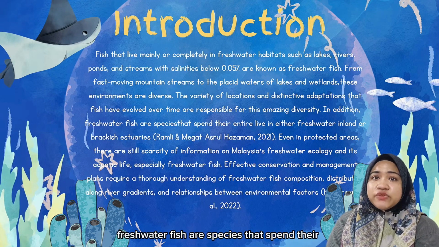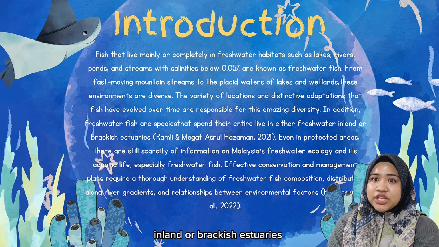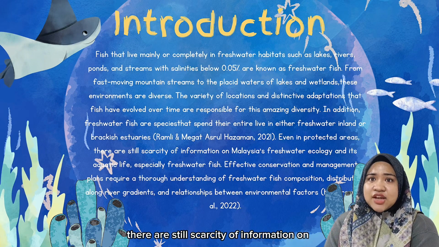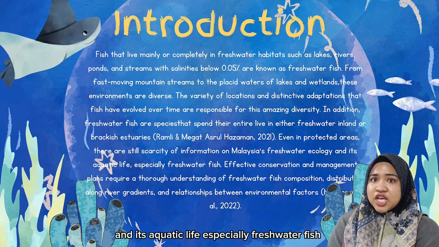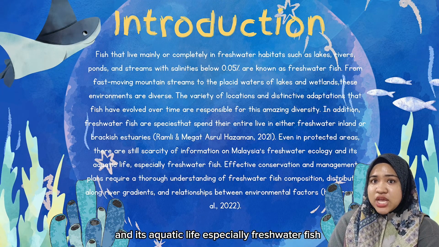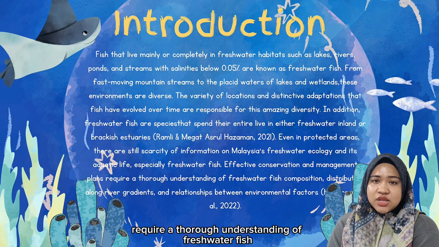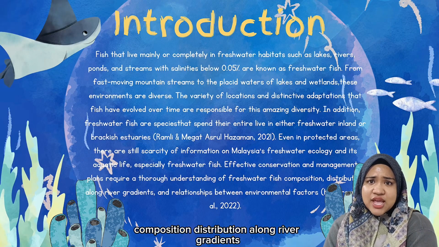In addition, freshwater fish are species that spend their entire life in either freshwater inland or brackish estuaries. Even in protected areas, there is still a scarcity of information on Malaysia's freshwater ecology and its aquatic life, especially freshwater fish. Effective conservation and management plans require a thorough understanding of freshwater fish composition, distribution along river gradients, and relationships